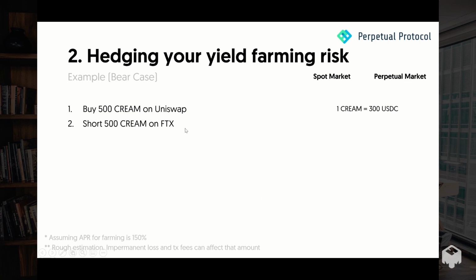So in this case, if there's no perpetual market, you could check Compound or Aave to see if you could borrow that asset. If you can, just borrow the asset and then sell it on the spot market to create a short position. By doing this, the first step and the second step should cancel out with each other.